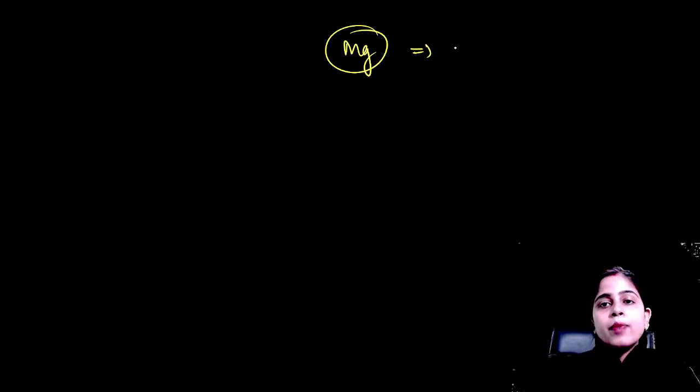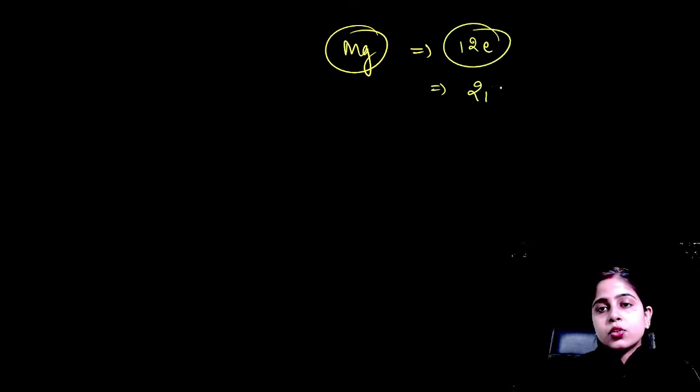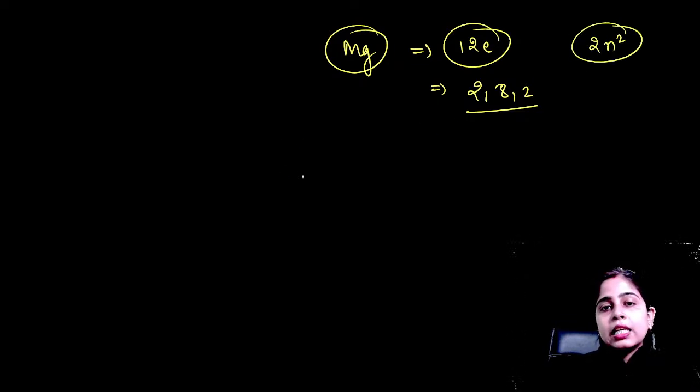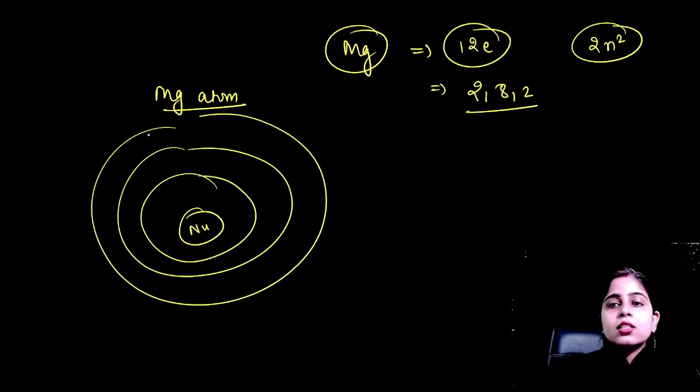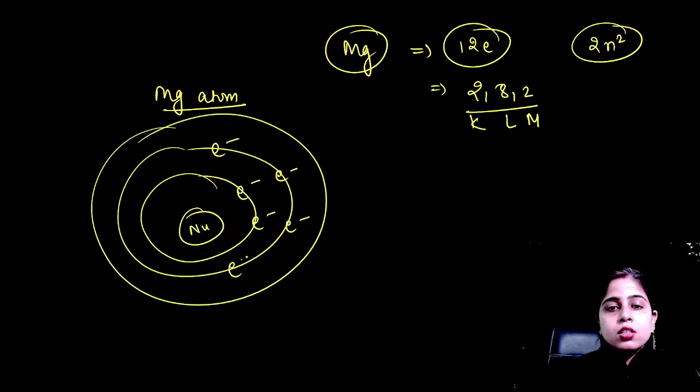Okay. So magnesium has 12 electrons and the electrons are distributed like this: 2, 8, 2, according to the formula 2n square. Now, if I draw the structure of the magnesium atom, you can see this is the nucleus and around the nucleus there will be 3 shells, that is K, L, M. In the K shell there will be 2 electrons. In the L shell there will be 8 electrons. And in the last shell, that is the M shell, it will have 2 electrons.